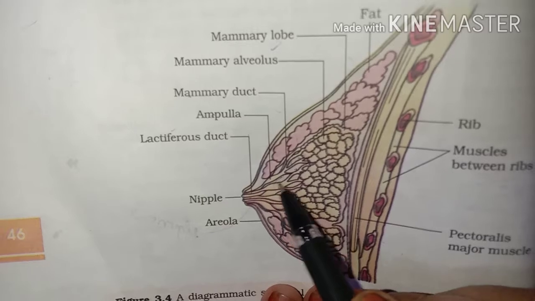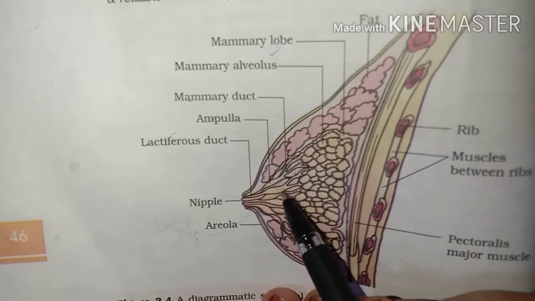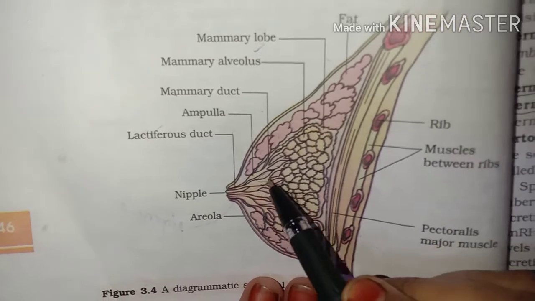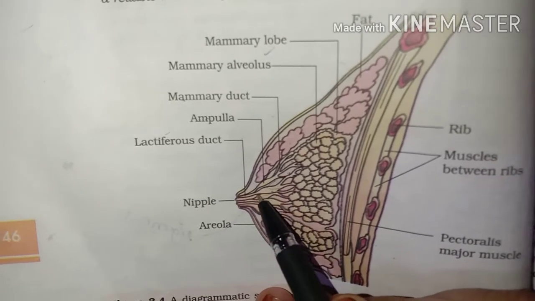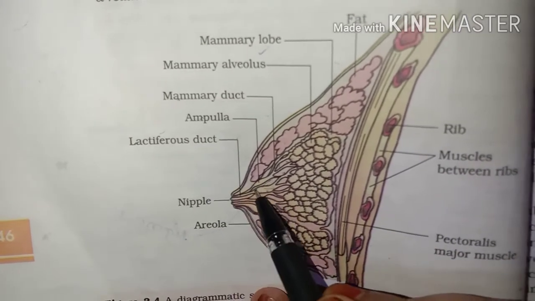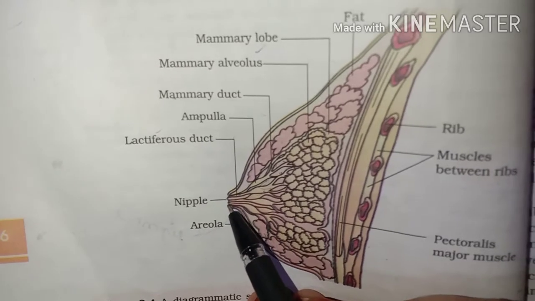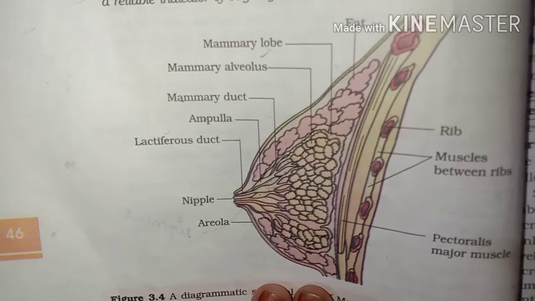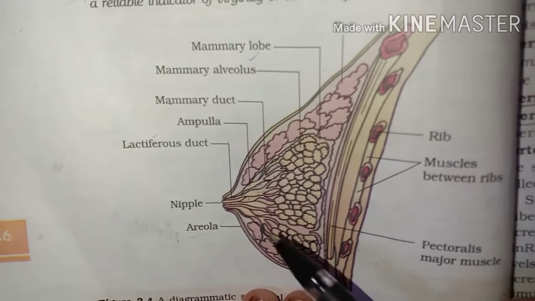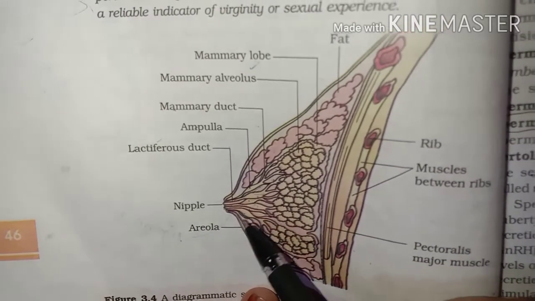From the mammary duct, you can see here it is connected to one more duct, that is called the ampulla. From there the milk is sent to the ampulla, and finally it is sent out with the help of the lactiferous duct. Clear? Through which the milk is excreted out from the body of the female.